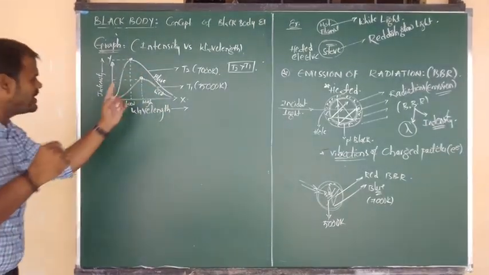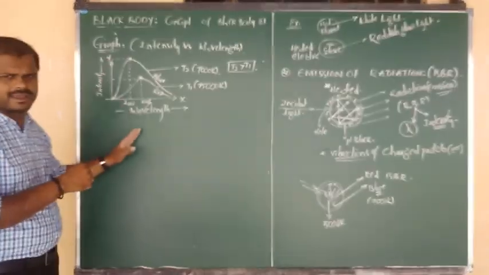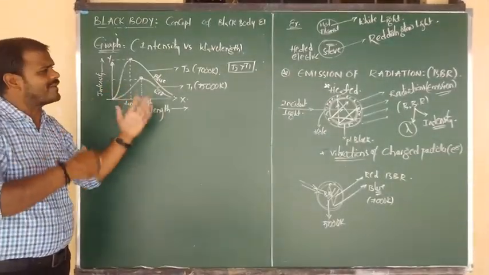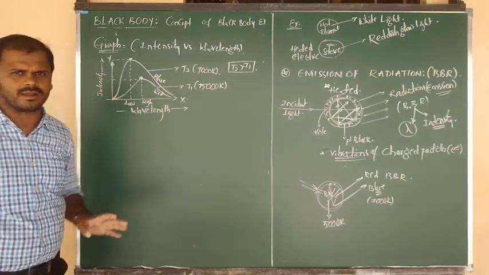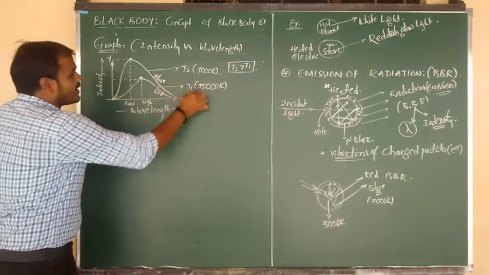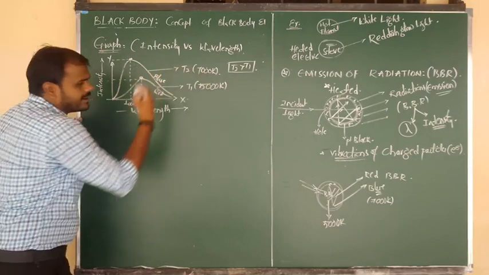Once again, you may have got confused. Once again, I have just given the diagram. You should draw the diagram. It was given by whom? Max Planck, after this experiment. Good. So this is a graph at low temperature, and this is the curve at higher temperature.